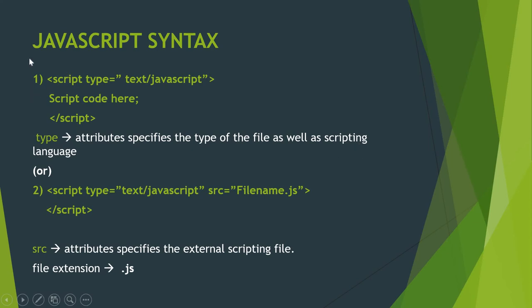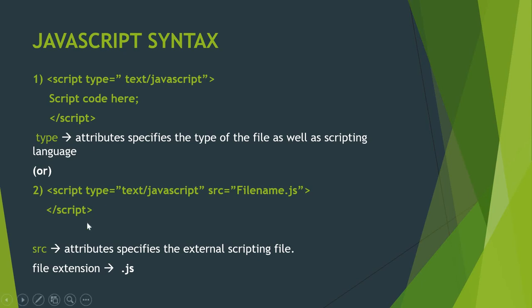So the first syntax is writing the JavaScript in the HTML code itself. Let's see that syntax. <script type="text/javascript">, write the code here, </script>. Here the type is an attribute that specifies the type of the file. So this is one way of creating the JavaScript.